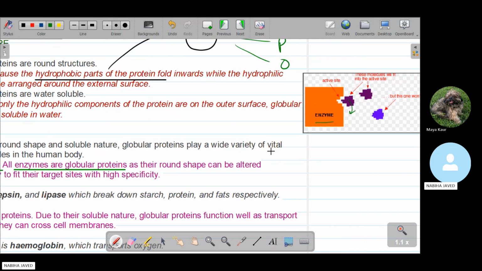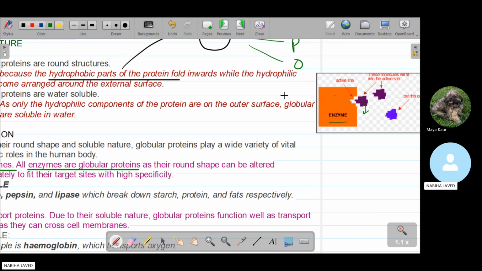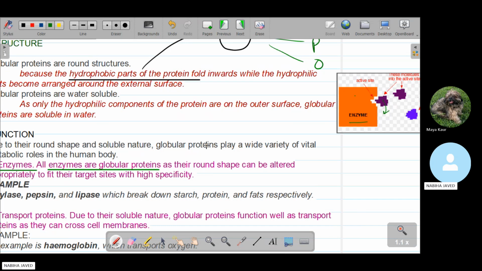alter their shape according to the active site. Whatever type of active site the enzyme gets, the enzyme alters itself accordingly. That is the basic essential sequence of the enzymes in the proteins.